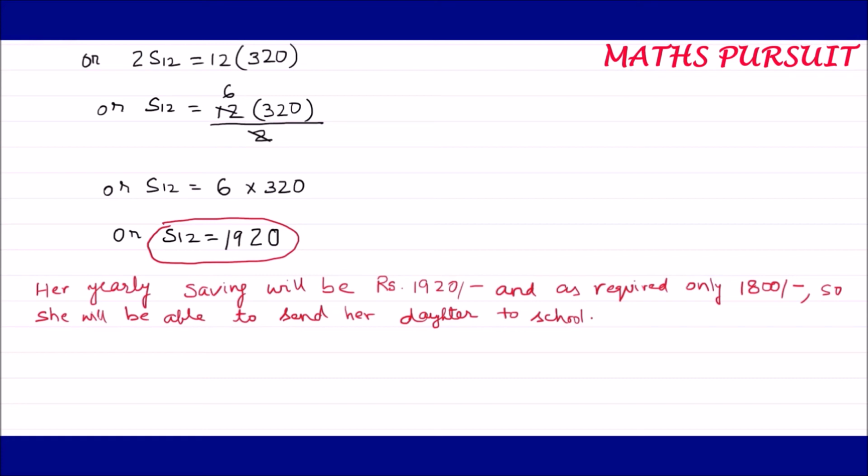Similarly, if the question had been for 3 years, 4 years, or 5 years, the value of our n would have changed. Instead of n equal to 12, we would have taken n equal to 24 or 36. So like this, we would have been able to find out this equation. Hope guys, you would have understood this one.